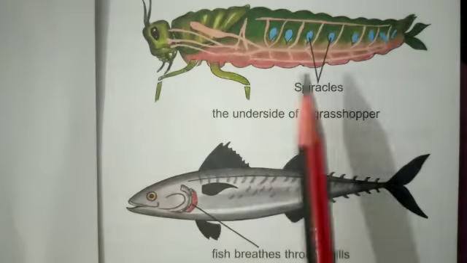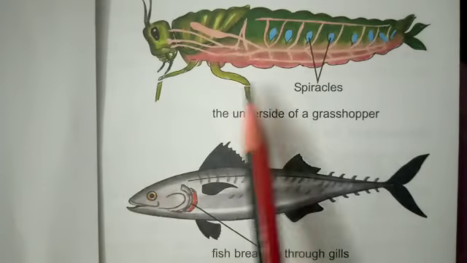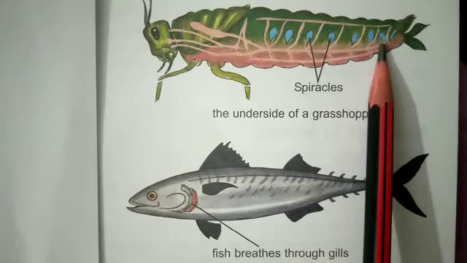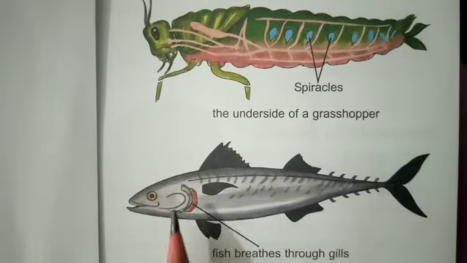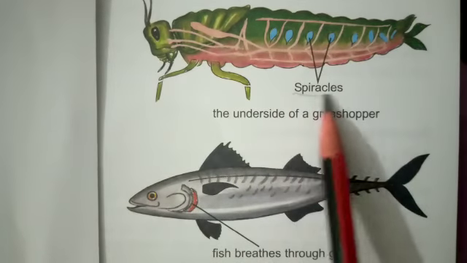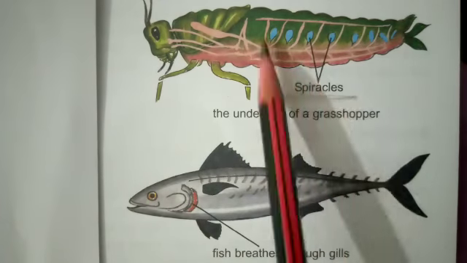And here is the grasshopper. It belongs to insects, and you can see here that there are spiracles in its body through which gaseous exchange occurs. So here is a fish, and in the case of fish, the process of breathing occurs through gills, and here you can see the gills present in the fish through which the gases are exchanged. And in the case of insects, there are spiracles, which are the tiny holes in the body of the insect, through which gases are exchanged.